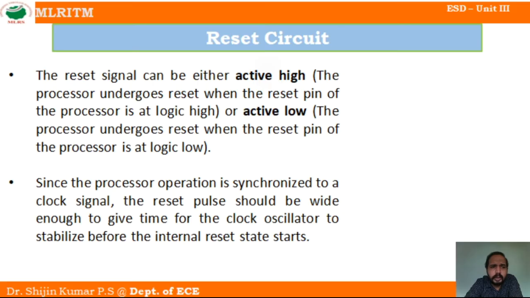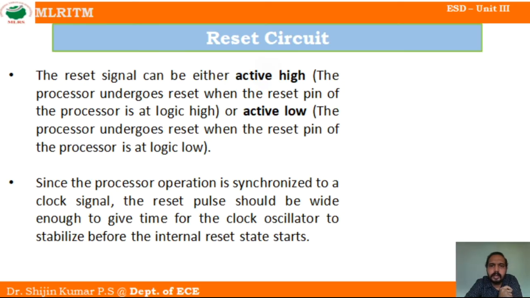If the processor accepts a positive pulse to initiate the reset process, we call it active high. We provide a positive pulse for a particular time period, and then the system resets. Then we say the processor is accepting an active high signal.